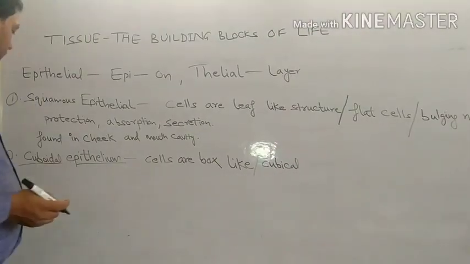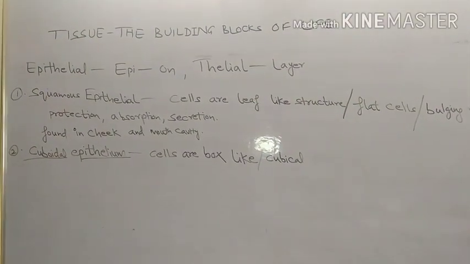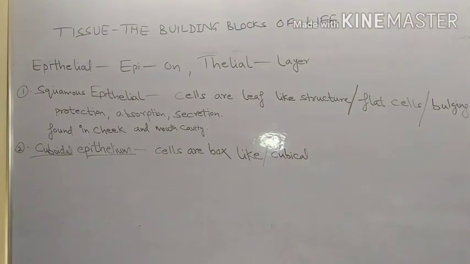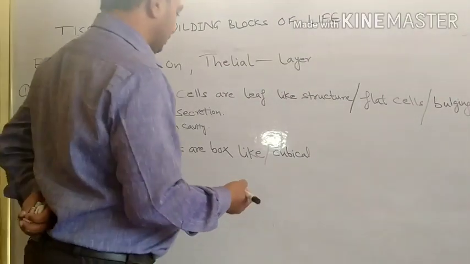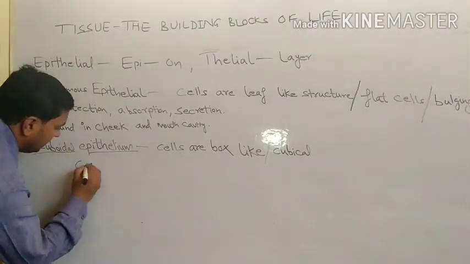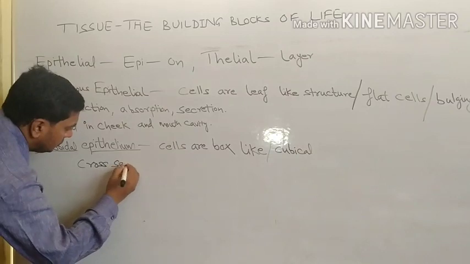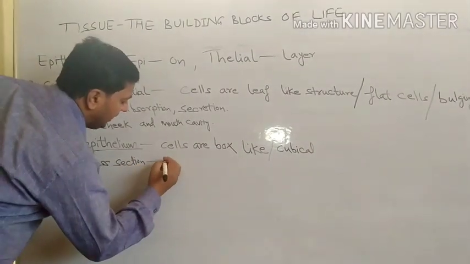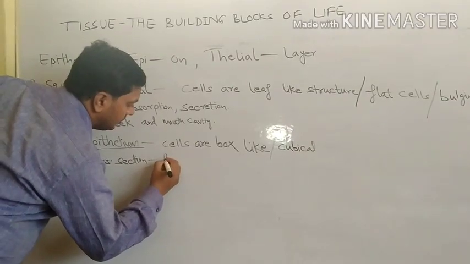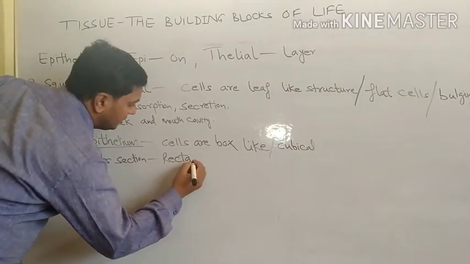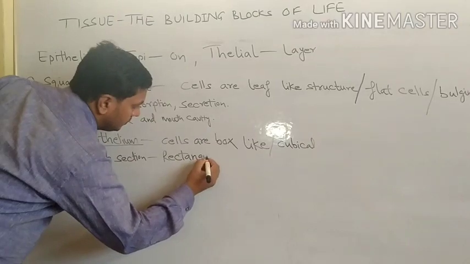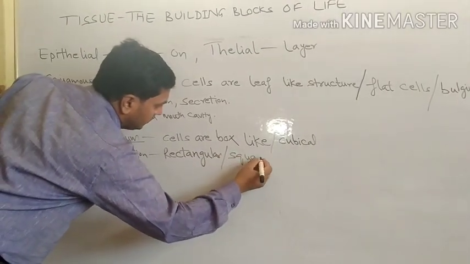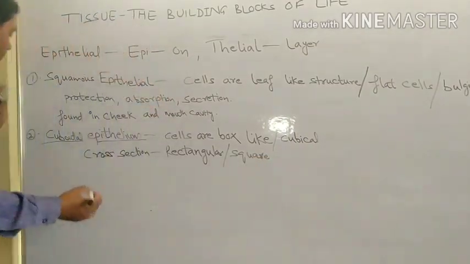When we see the cross section, it will be seen like a rectangle or a square. Rectangular or square shape, cross section we have seen.